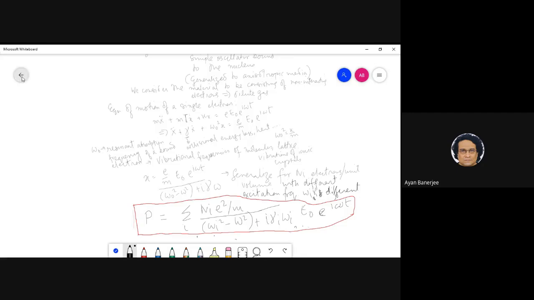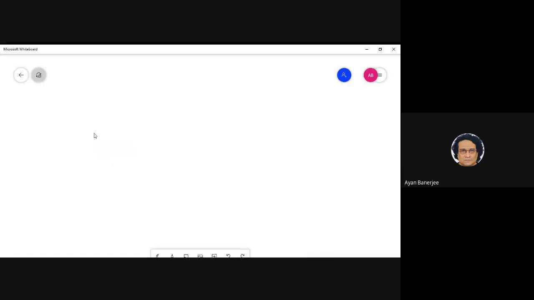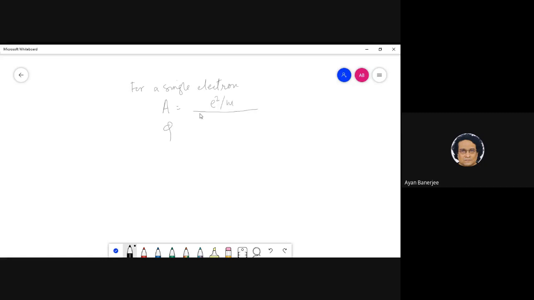Okay, so let us now start a new thing where I will just end today. So essentially, what I'm trying to say, these are straightforward things. So for a single electron, I can write down the amplitude and the phase, right? So for a single electron, basically I can write this as e squared by m by. Achha, these derivations are very simple. I hope there is no problem.